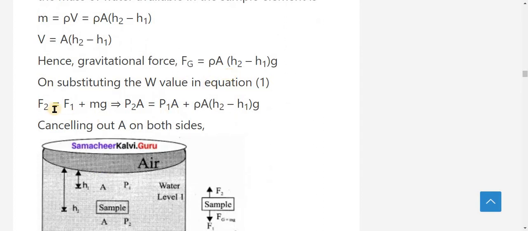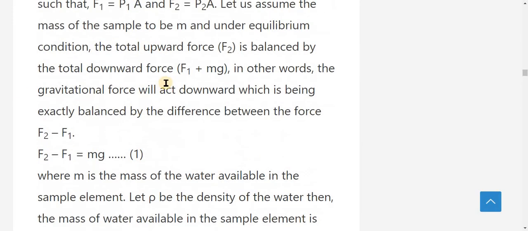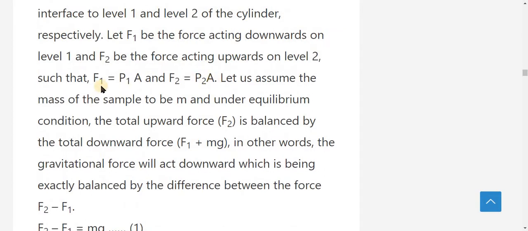From the basic formula, F2 value is P2A and F1 value is P1A.